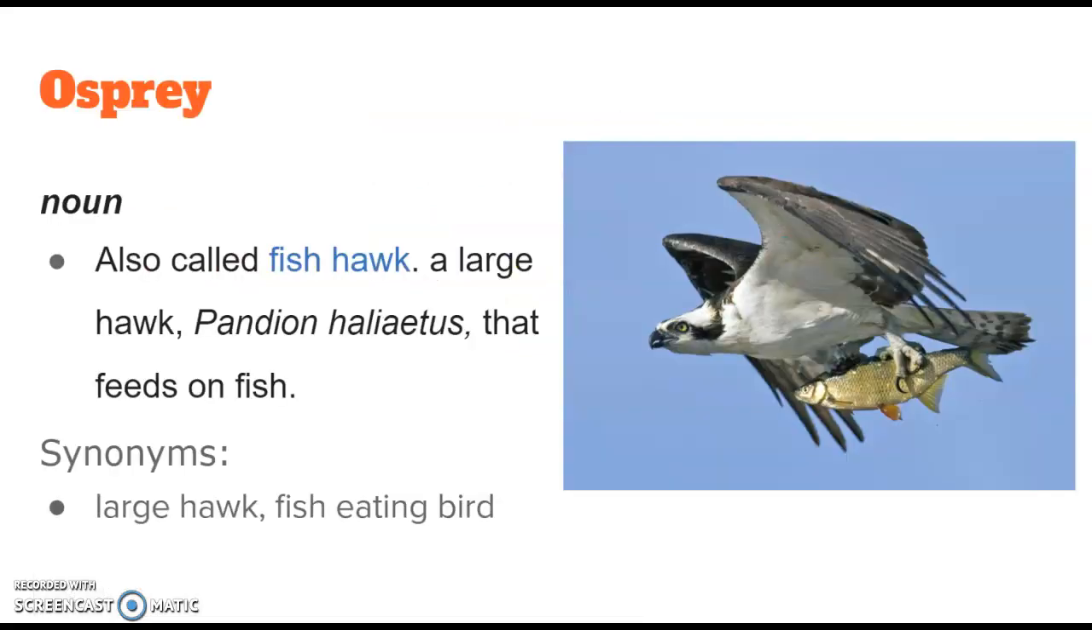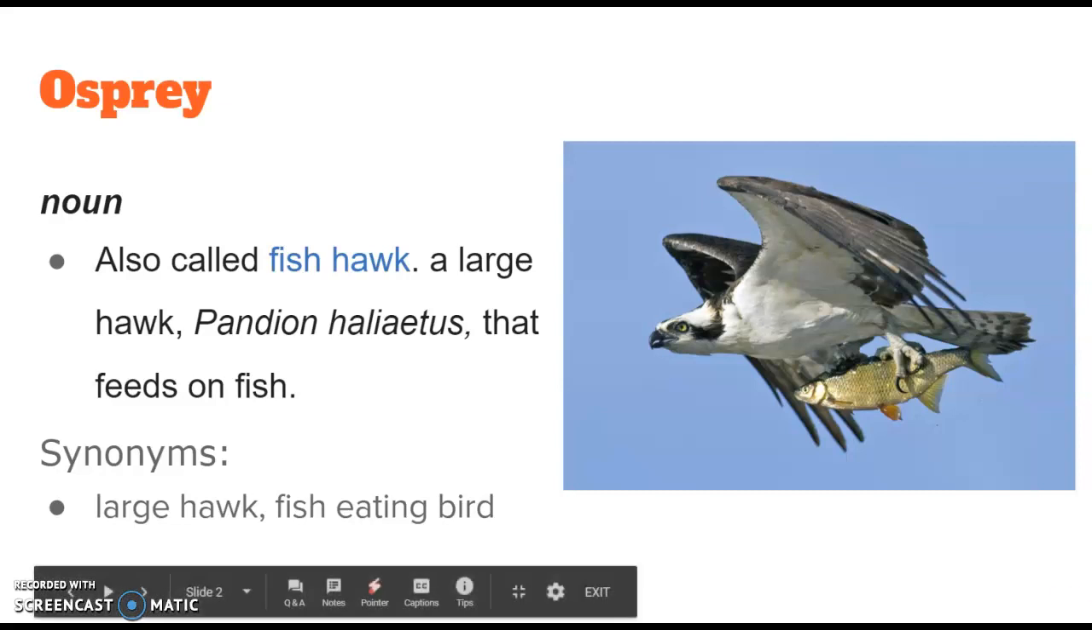The first word this week is osprey. Osprey. Now this is a noun, and so it is a thing. In particular, it's an animal. Look at this beautiful, almost falcon-type bird called an osprey. It's also called a fish hawk, and this is a large hawk.